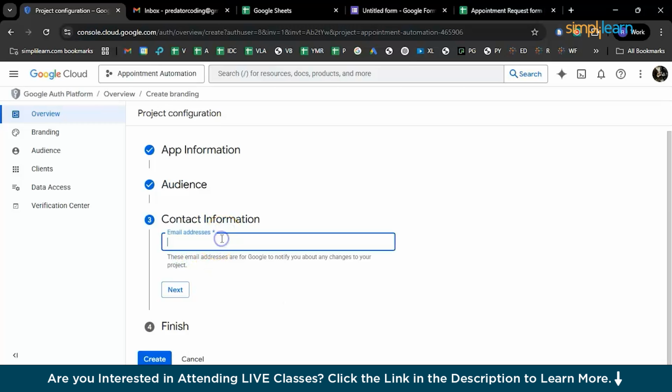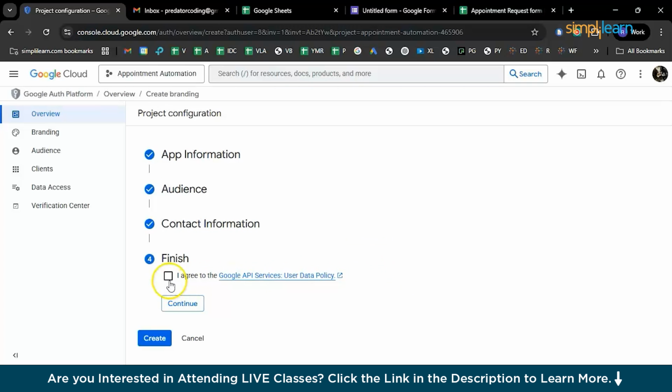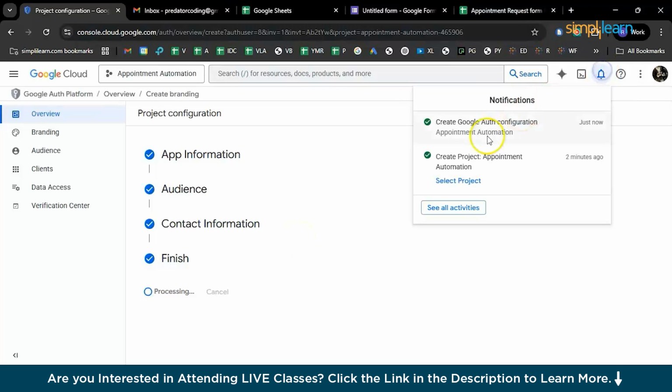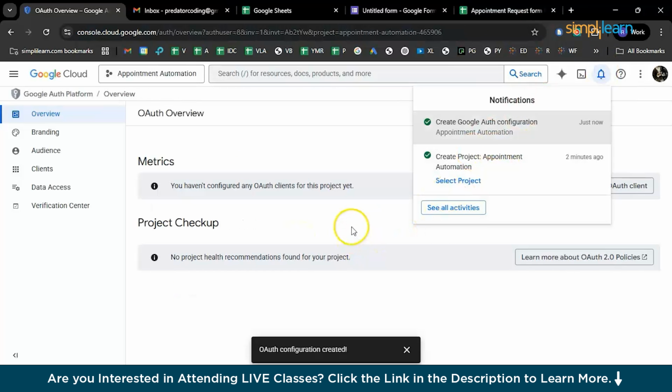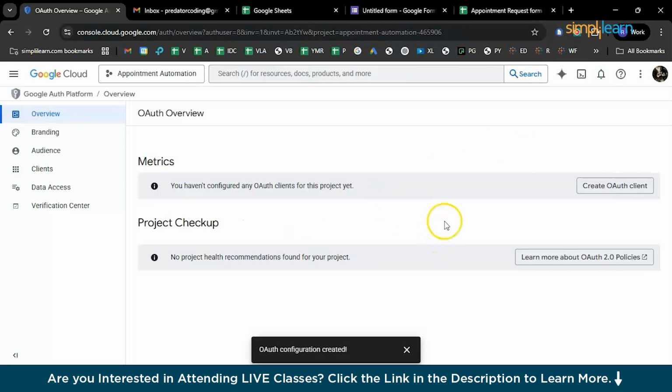And same for contact information as well, the same email address. You can just paste the email address and click on next to finish. And finally, you just need to agree to all the API services user data policy. And there you go, create, processing. There you go, you're good to go. On the notification sign, you can see a Google authentication service configuration has been done.